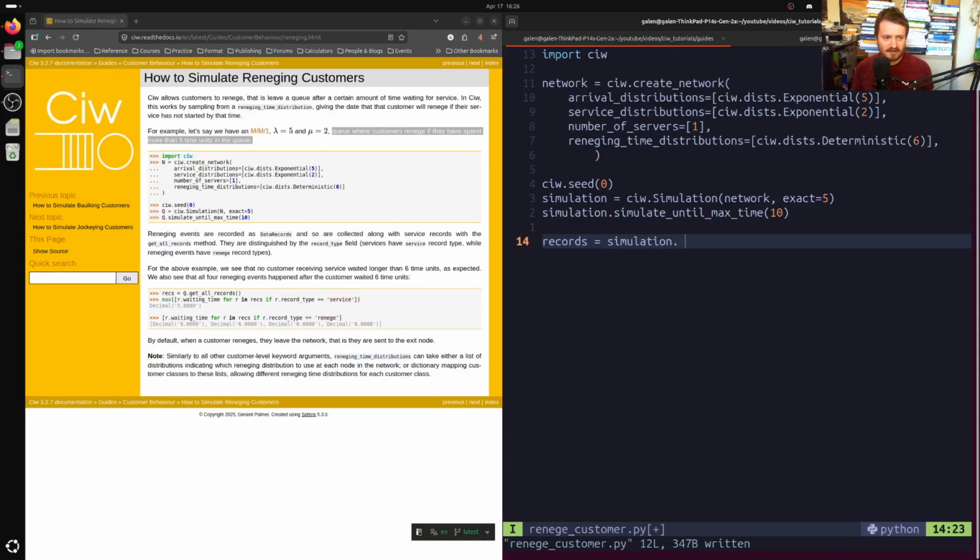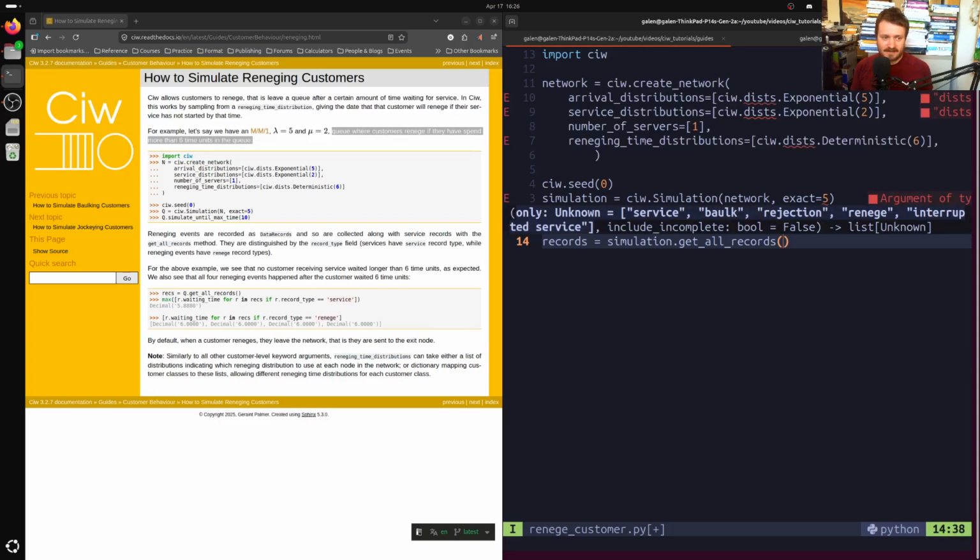So if you're not familiar with this aspect of Ciw, Ciw will collect up records for you of basically where the customers, as they call it in this software, show up and leave. The events, basically an event log of what happens to the customers. Okay, so we'll get all of them, all records, that's fine.